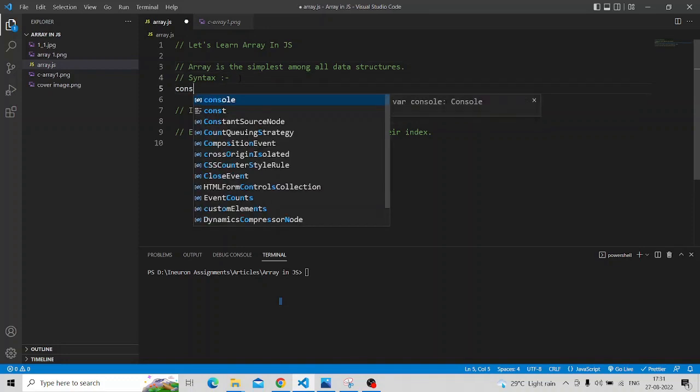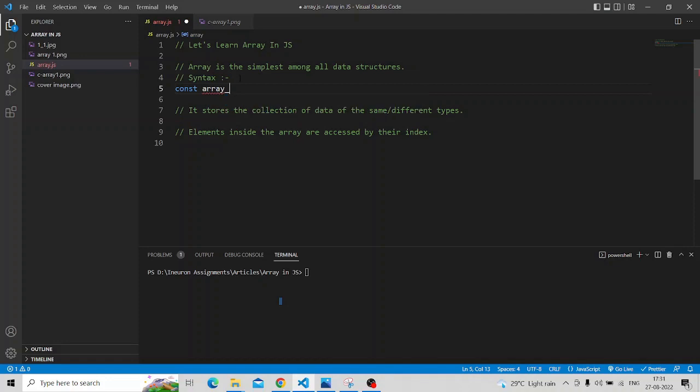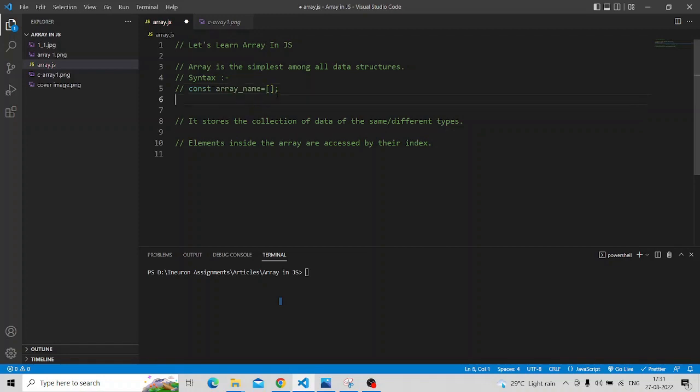The syntax is const, your array name, and these square brackets. As of now this is empty, so I can make it a comment. Let's start with a real world example. Const games, and here I can write GTA, pain, cricket 2020, something like that.